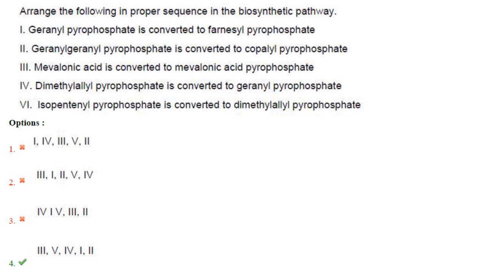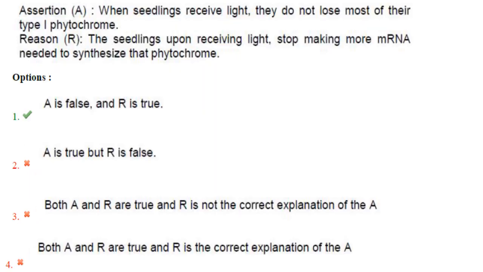Then geranyl pyrophosphate is converted to farnesyl pyrophosphate. Then geranyl pyrophosphate is converted to copalyl pyrophosphate. So the answer here is option 4, that is 3, 5, 4, 1 and 2. This is the mevalonate pathway of isoprenoid biosynthesis. So these are the various steps taking place in the mevalonate pathway.